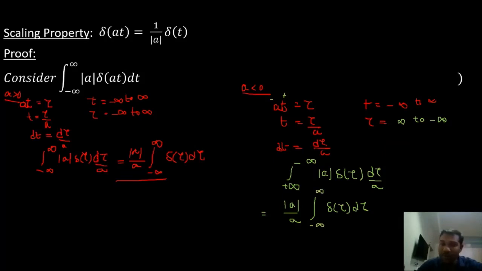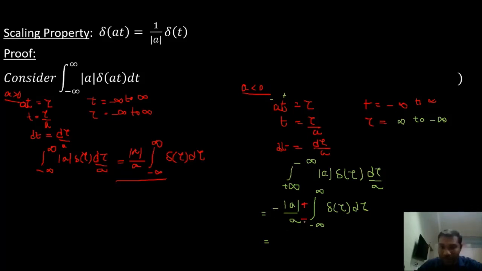Now I'll reverse the limits, upper limit to lower limit and lower limit to upper limit. When I reverse the upper and lower limits, I should introduce a negative sign. So what will happen? This is a positive value, this is a positive value, and this is a negative value.